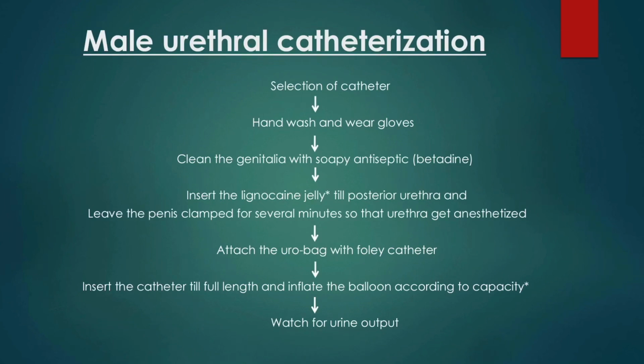The procedure of male urethral catheterization: we have to select the catheter first, wash hands and wear gloves, clean the genitalia with a soapy antiseptic like Betadine, and insert the lignocaine jelly till the posterior urethra and leave the penis clean for several minutes so that the urethra gets anesthetized.